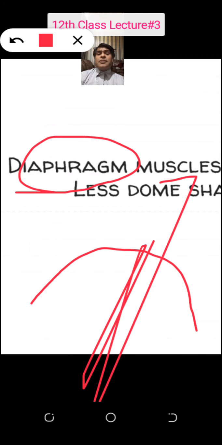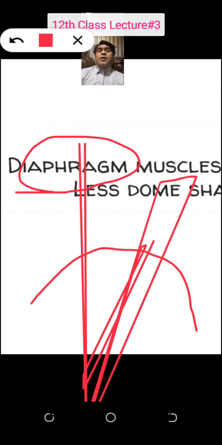When the diaphragm muscles contract, what will happen? The dome shape will be less, meaning the dome will be small.